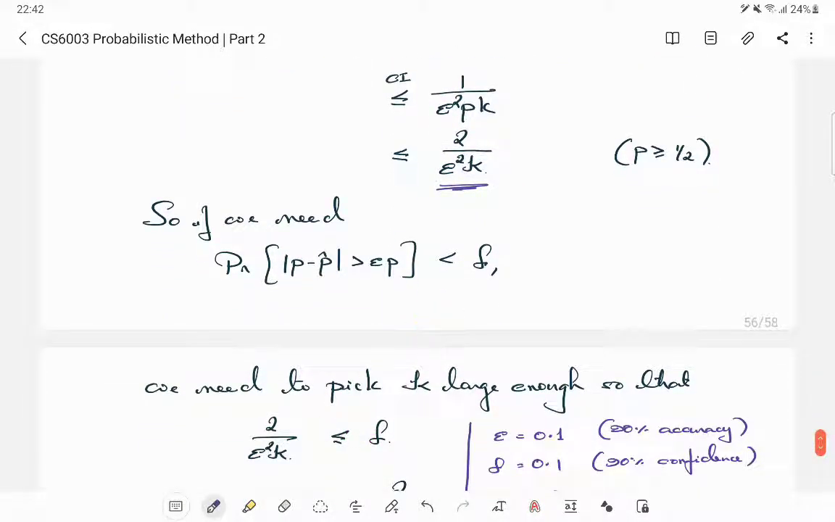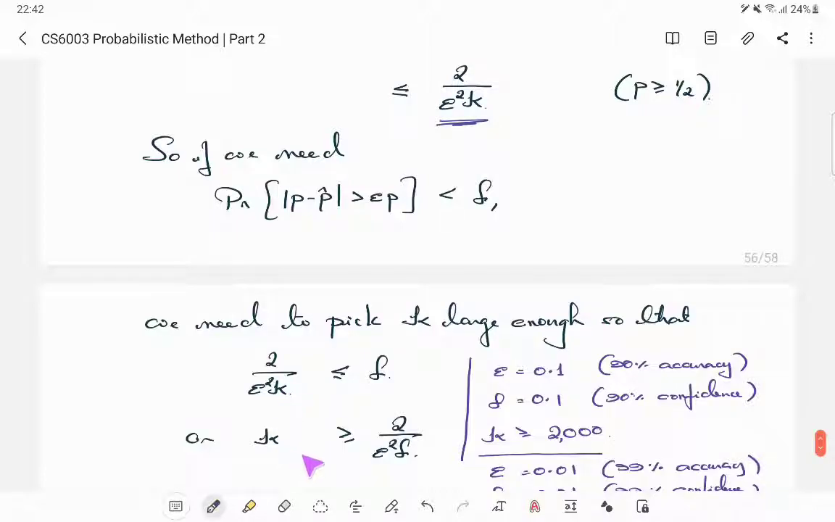So you want to pick a k that is large enough so that this goes below or equal to delta, right? Solve for k, and you will see that k greater than 2 by epsilon squared delta suffices. But this epsilon squared and delta in the denominator is costly.